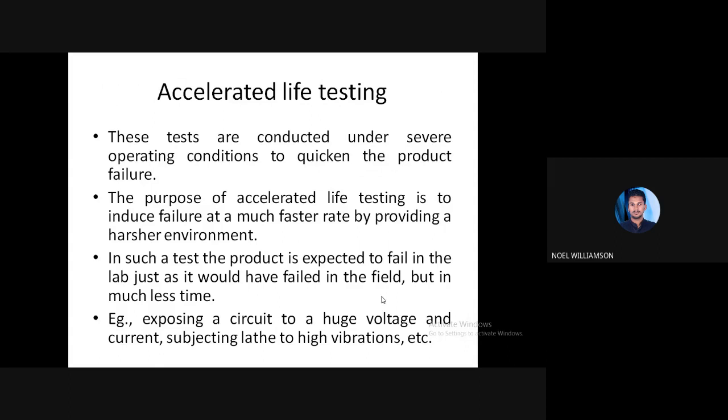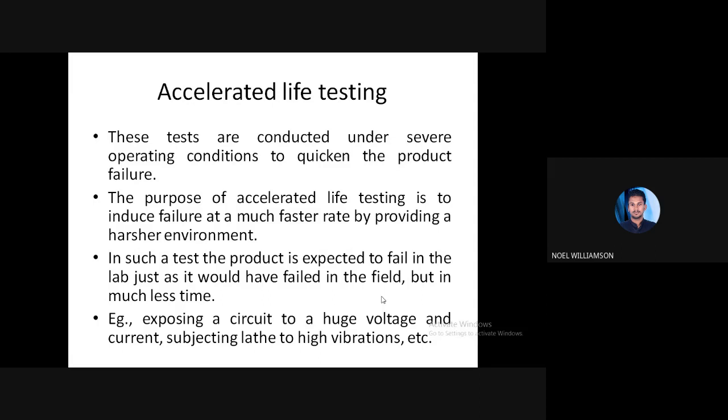In order to minimize the time, we provide a harsh environment or severe operating conditions in order to quicken the response, so we can analyze the failure patterns by making the condition more severe.